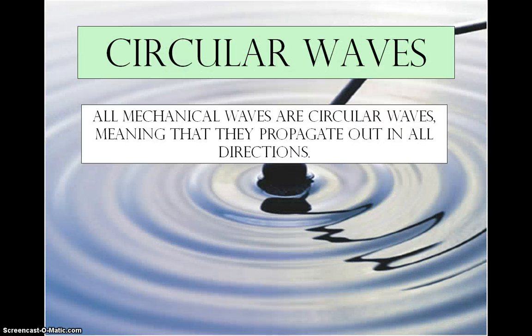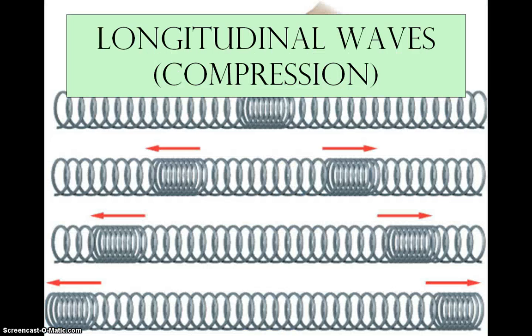Now, one thing to keep in mind is we're going to look at these waves as if they move in one direction, left to right, because we're looking at the wave energy moving in a specific path. But all mechanical waves are actually circular waves. So there is a point of propagation and they radiate out from that point. So just keep that in mind as we now start to look at waves as more of a linear thing in order to understand them a little bit better.